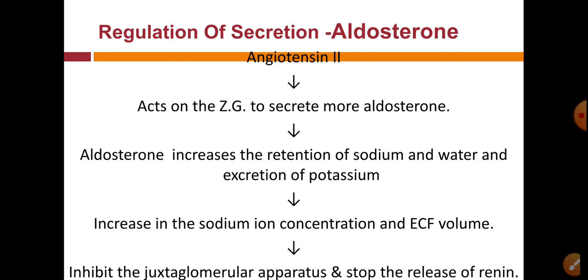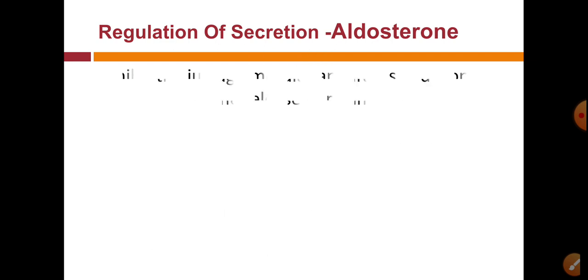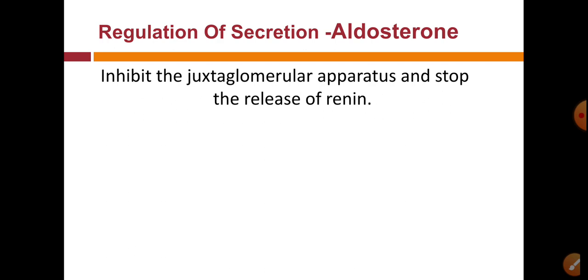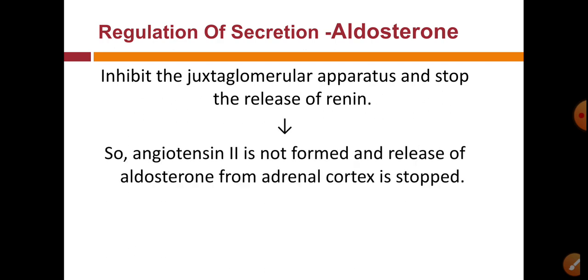So there is an inhibition of the JGA apparatus and it stops the release of renin. By this mechanism, our sodium ion concentration and ECF volume are maintained, and aldosterone secretion is also regulated.